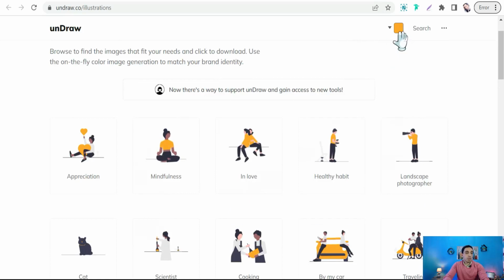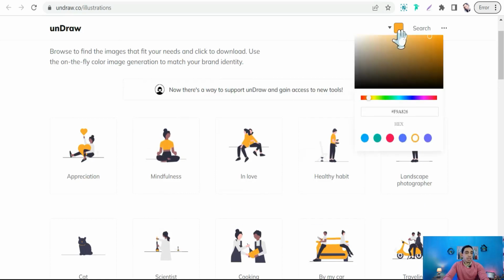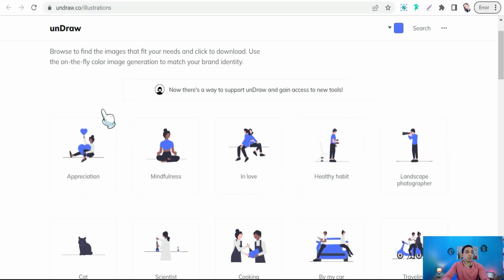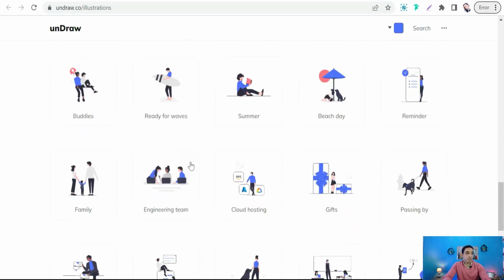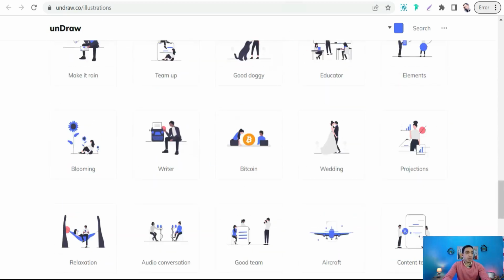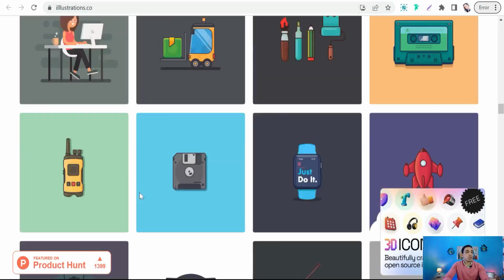So we can change all these vectors to any color that is suitable for your brand color or the post theme. For example, if you want to change all these illustrations into blue, you get all illustrations in the new color, as you see. And the next website quickly is illustrations.co.